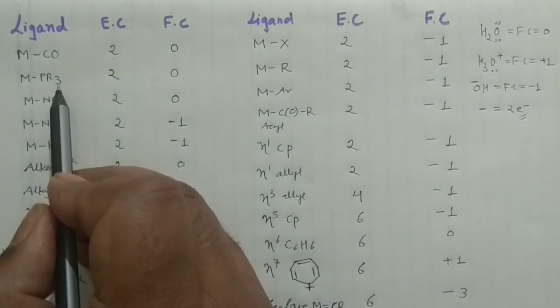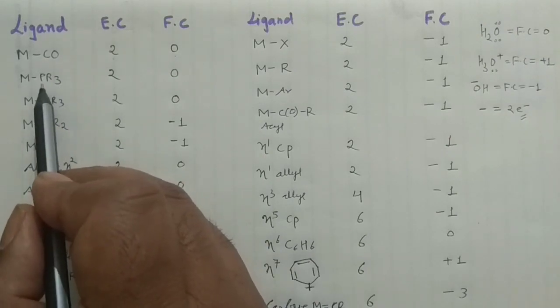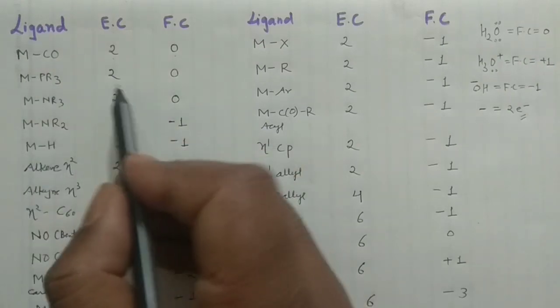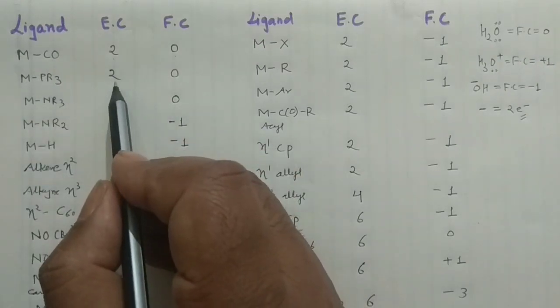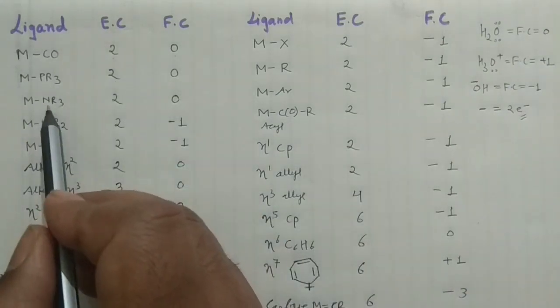Similarly, you will have the phosphines actually. PH3 is the phosphine, this is the trialkyl substituted. Again, you see, this phosphorus has a lone pair, so donation is through the lone pair. So again the electron count would be 2 actually. Okay, formal charge would be 0. Similarly, this is amine, NH3.